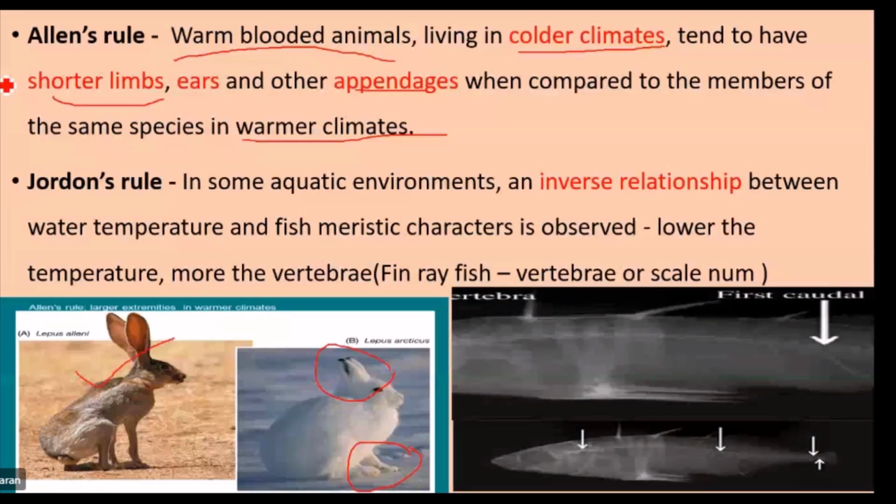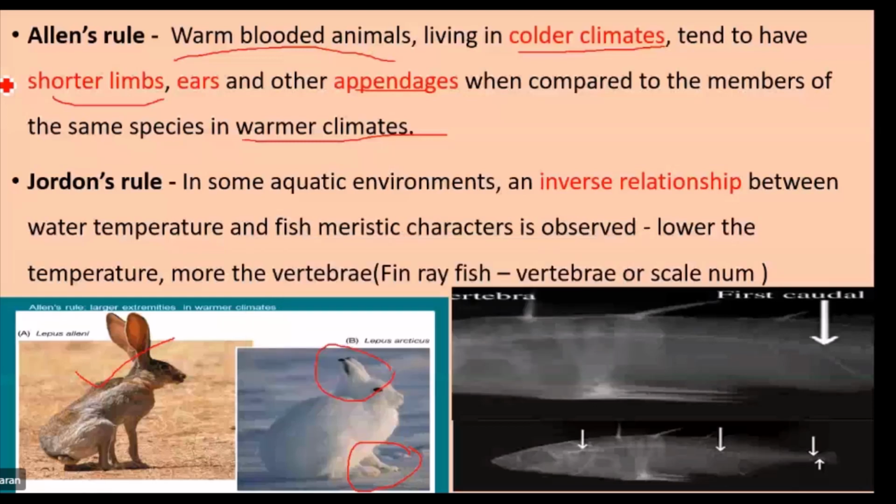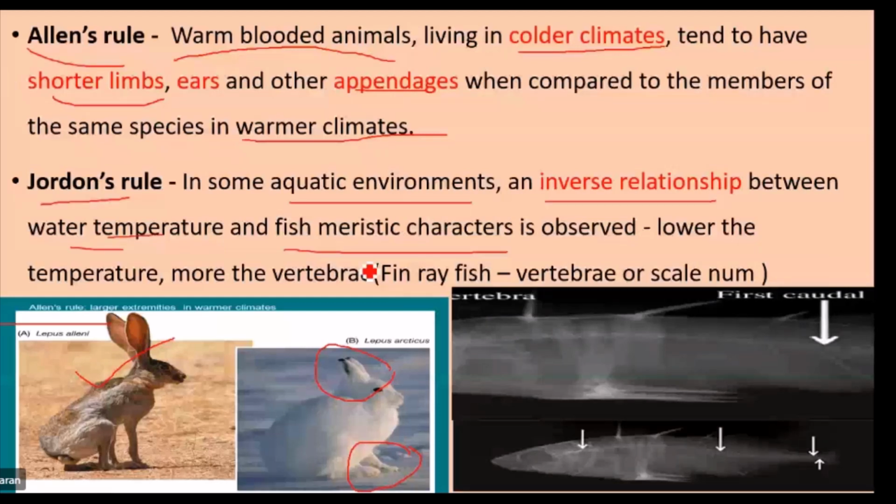Then Jordan's rule. In some aquatic environments, in some aquatic organisms, there will be an inverse relationship. Inverse relationship refers to opposite relationship between the water temperature and fish meristic character. Fish meristic character is nothing but structure. So between water temperature and the fish structure, an inverse relationship is observed.